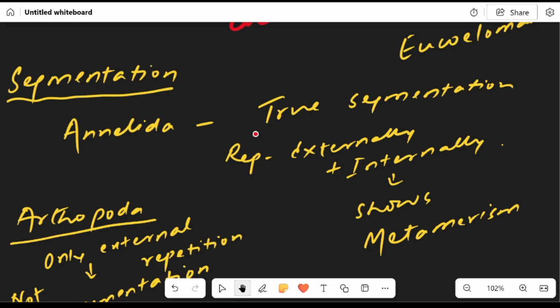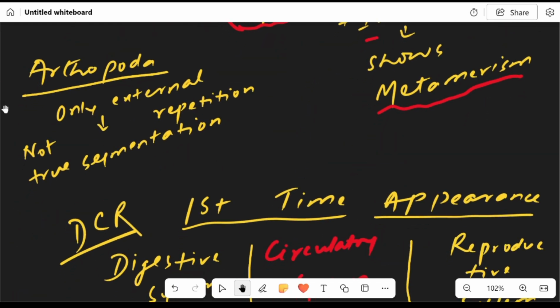Segmentation. Annelida shows true segmentation, repetition of at least some parts externally as well as internally. This phenomenon is known as metamerism. Annelida shows metamerism. Arthropoda shows only external repetition, so true segmentation is not found here.